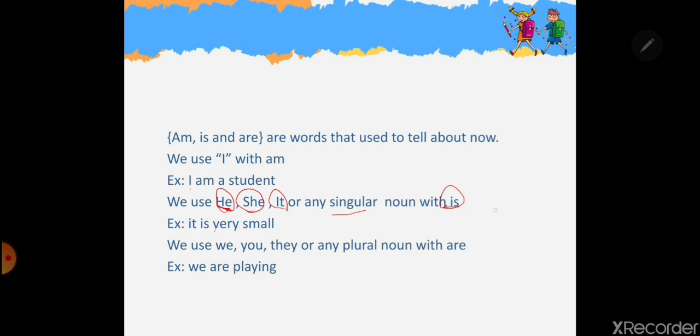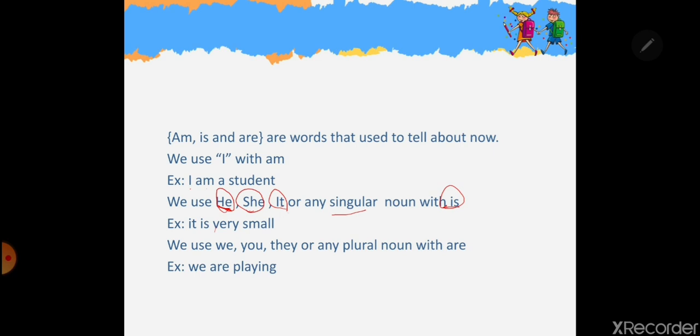So Sarah is. Instead of it, I can use any other name for animals or for things. So he and she come for people, for singular nouns, and it replaces the animals and the things, the singular ones only, not the plural. Singular, remember, means only one, okay?